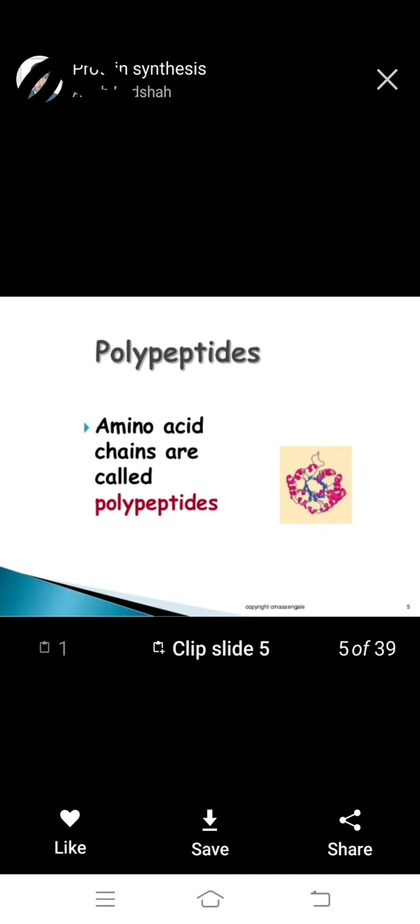The middle one is the carbon group, a very important structure of the amino acid. Next, polypeptide. Amino acid chains are called polypeptides.